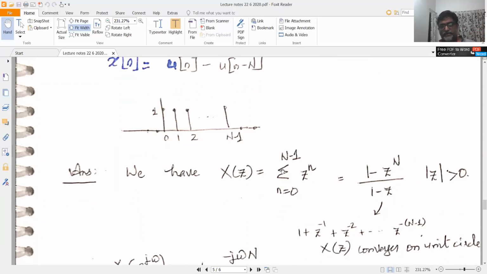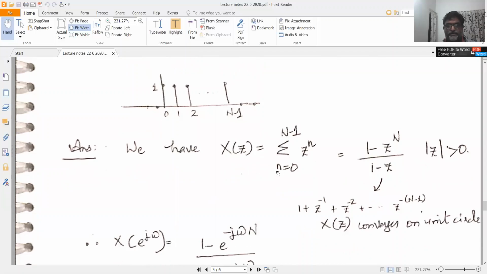So you already know that you can easily find out the Z transform. This is a geometric progression, because the sum over n from 0 to N minus 1 of x of n z raised to minus n, with x of n equal to 1, is a geometric progression. The sum is (1 minus z raised to minus N) by (1 minus z raised to minus 1), for mod z greater than 0. If you expand this, you will get 1 plus z raised to minus 1 plus z raised to minus 2 plus etc., up to z raised to minus (N minus 1).